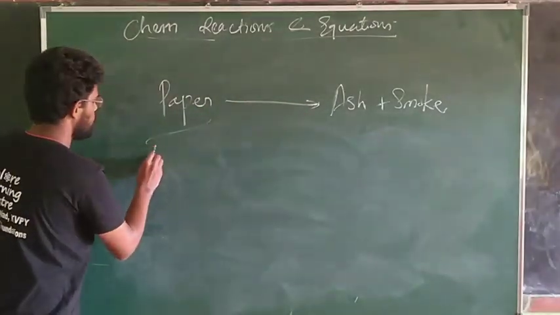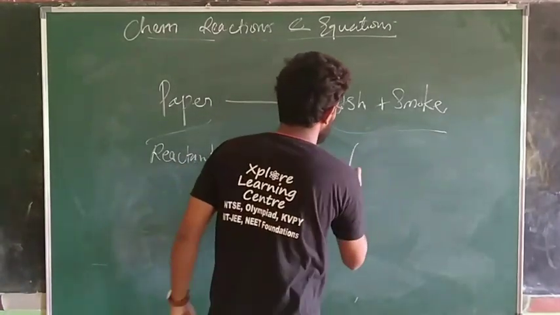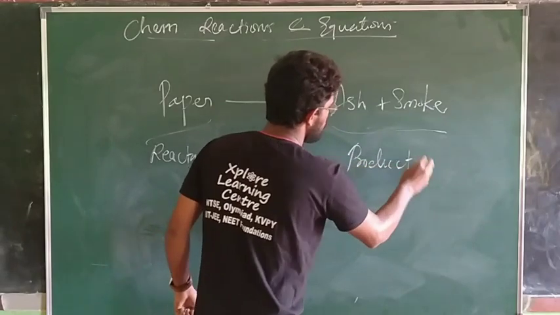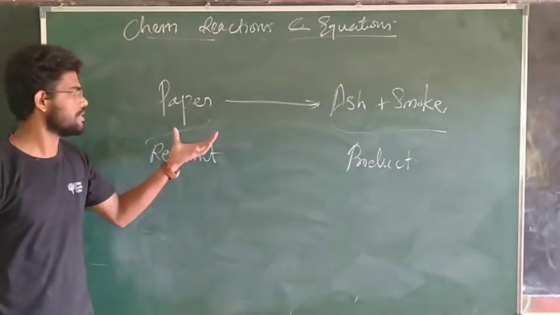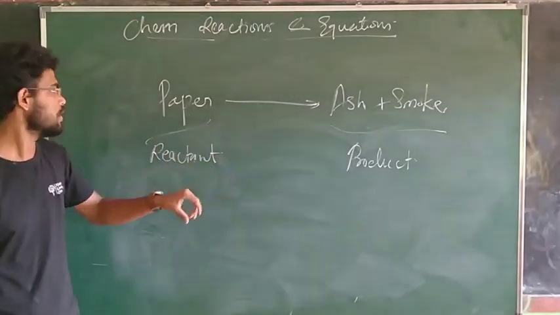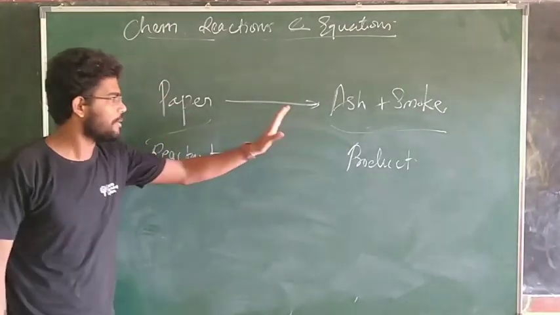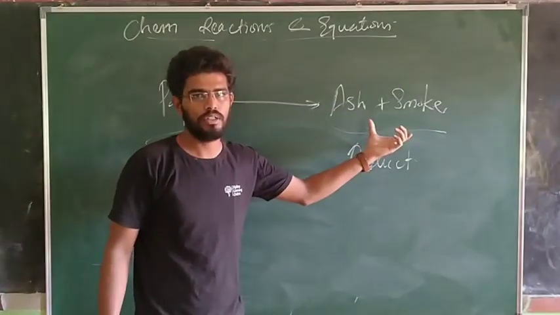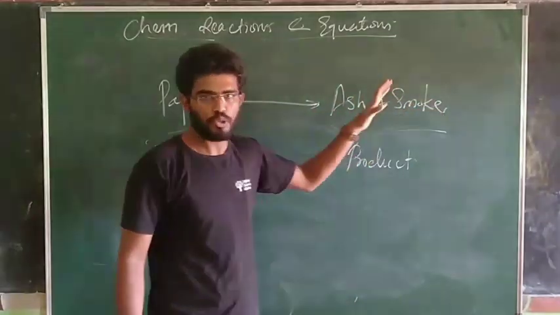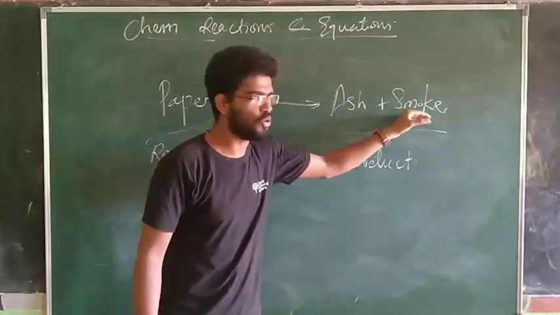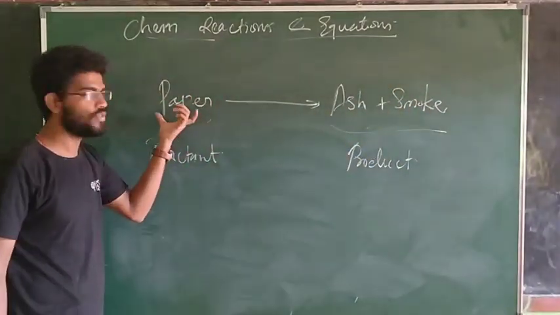This left hand side is called reactant, and this other side is called product. A very important observation here is that whatever mass of paper was there on the reactant side, upon burning, that mass will not change. Some mass has converted into ash, some mass has converted into smoke, but all together, the mass of ash and smoke will always